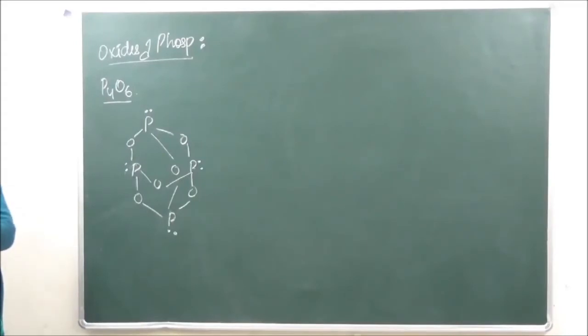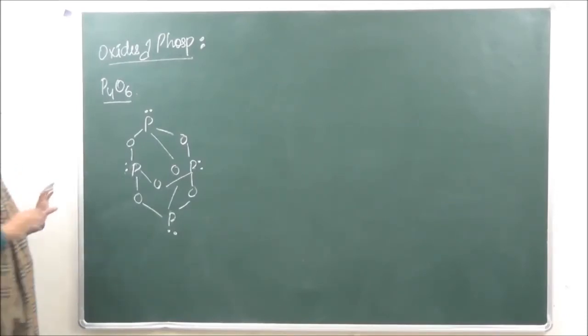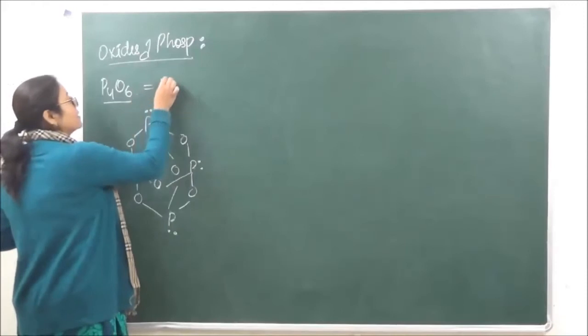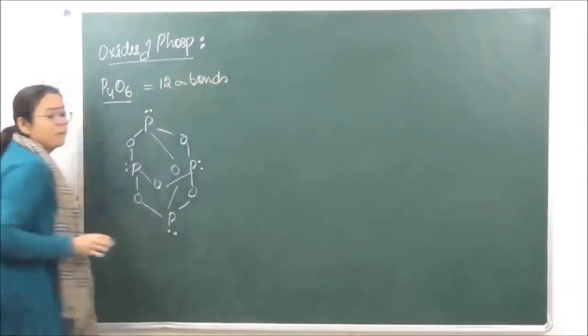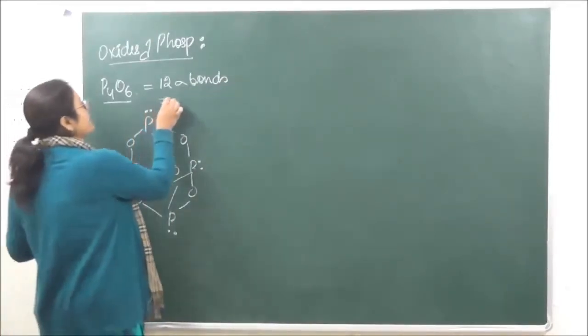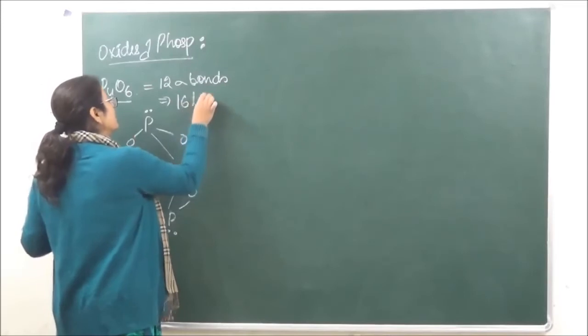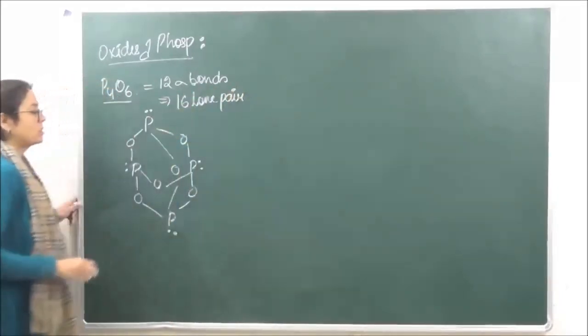So we are saying that each phosphorus is covalently bonded to 3 oxygens. It is going to have 12 sigma bonds. This is one competitive question. 12 sigma bonds and 16 lone pairs of electrons.